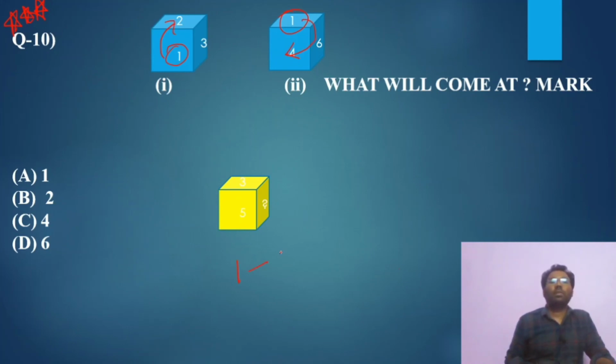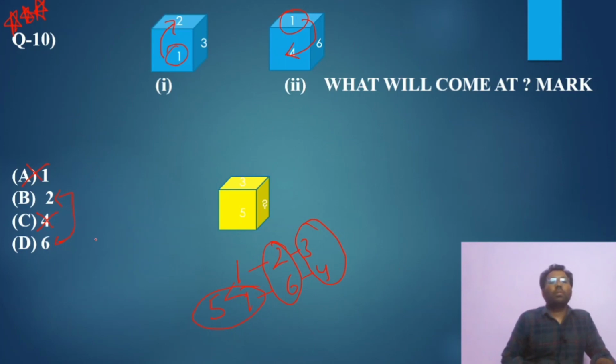So 1, 2, 3, here 1, 6, 4, what we are left with is 5. Opposite to 2 is this, and these both are an opposite pair. So opposite to 3 is 4, and opposite to 5 is 1, and now we are left with these two.